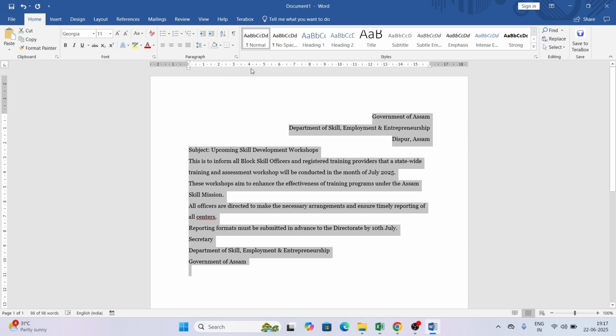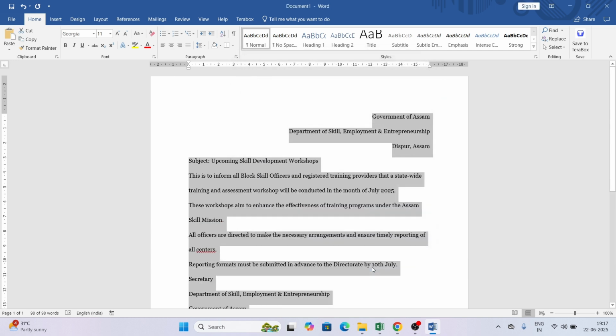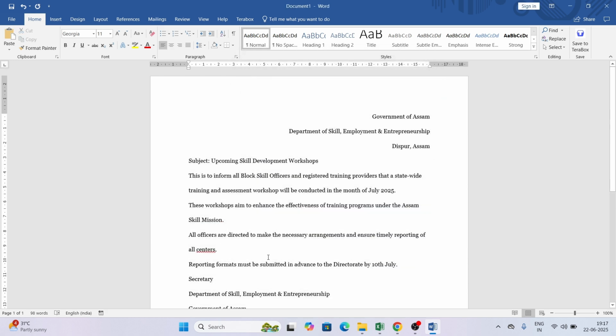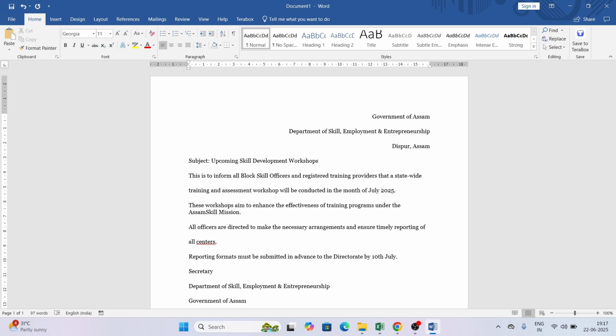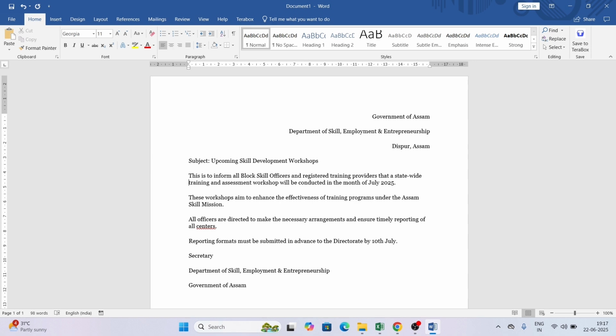For line spacing, I click on paragraph spacing, then it is by default 8 point, I will make it as 15 point after spacing, that means spacing after every paragraph. So it's done. Let's see if everything is properly aligned or not. Okay, so this is done.